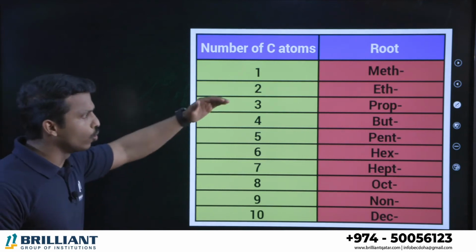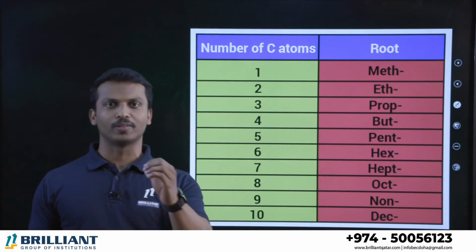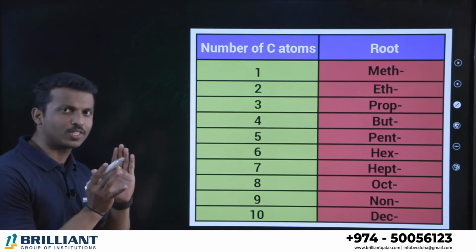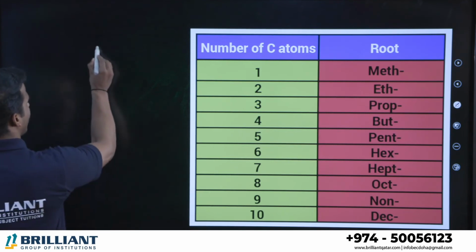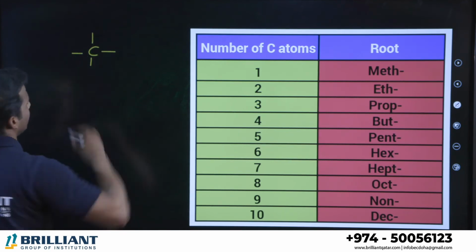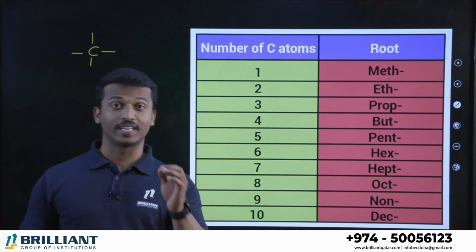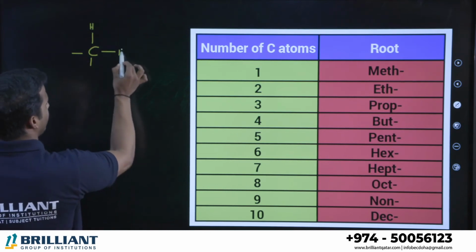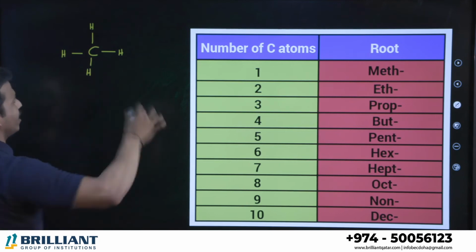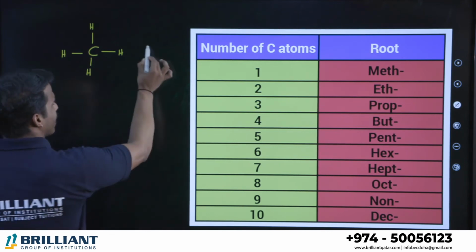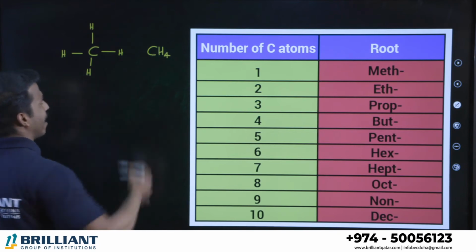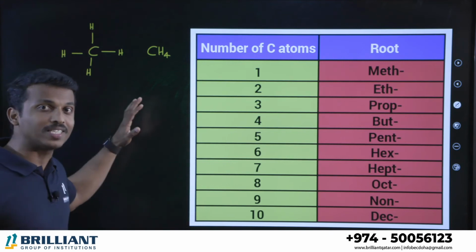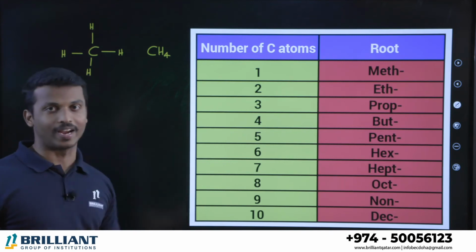Before that, you should know the root chain of an organic compound, that's very important to understand. Suppose I am giving you an organic compound that contains only one carbon. Carbon valency is always 4, it's a tetravalent element. Now if all the valencies are satisfied by hydrogen, all bonded with hydrogen, you can write it as CH4, 1 carbon and 4 hydrogens. This is the smallest and simplest alkane because it contains only single bonds.